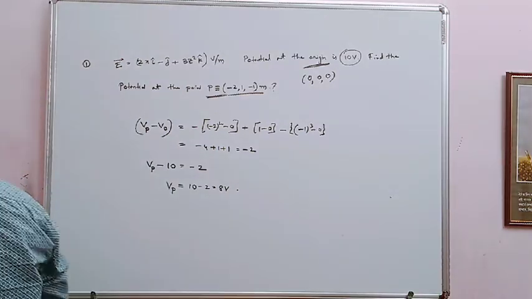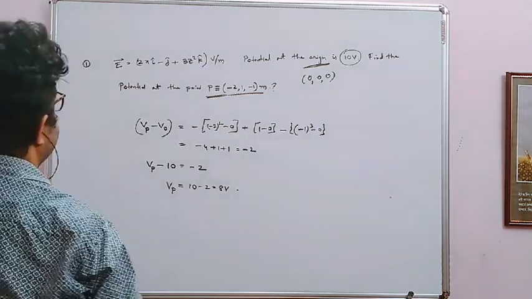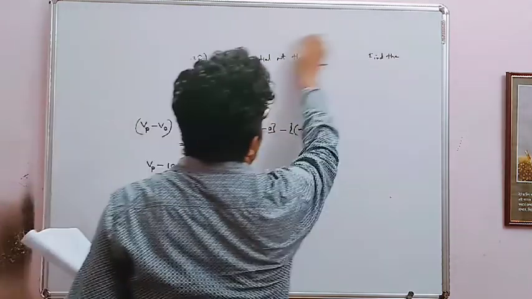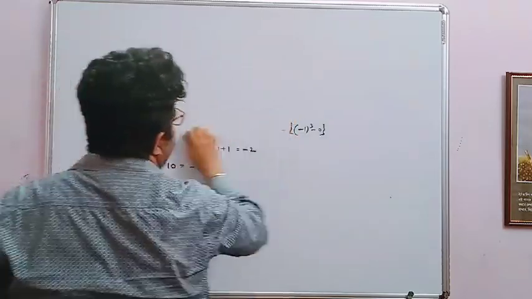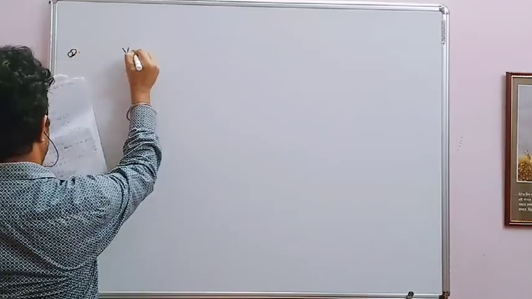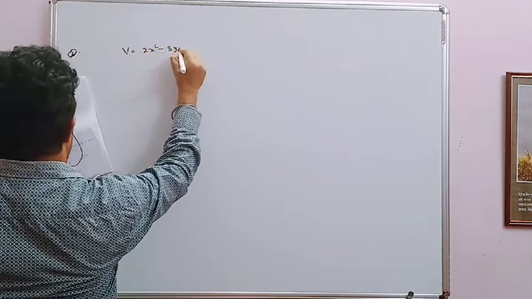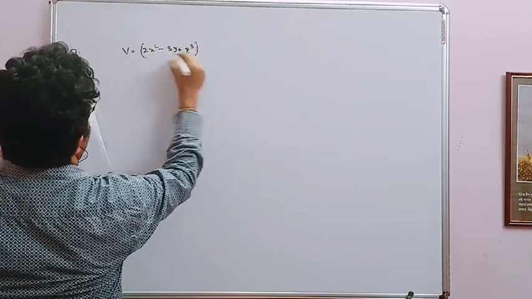My second question is, question number 2. V is equals to 2x square minus 3y plus z cube volt.